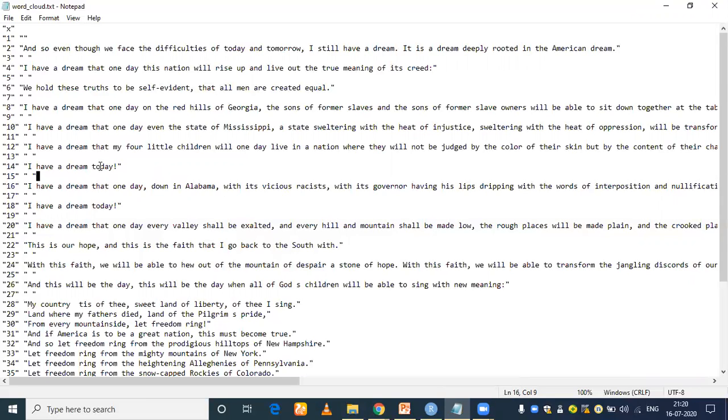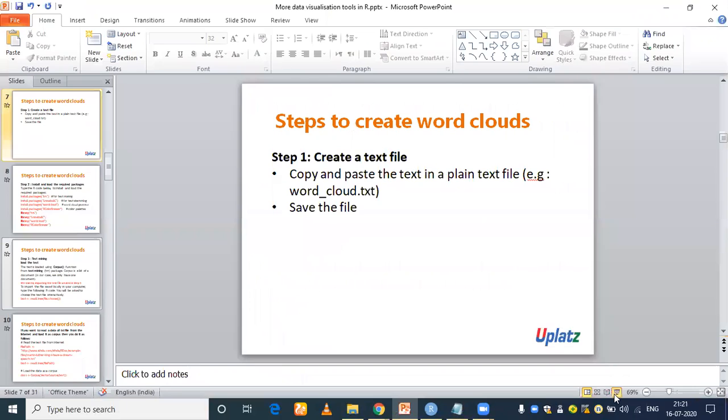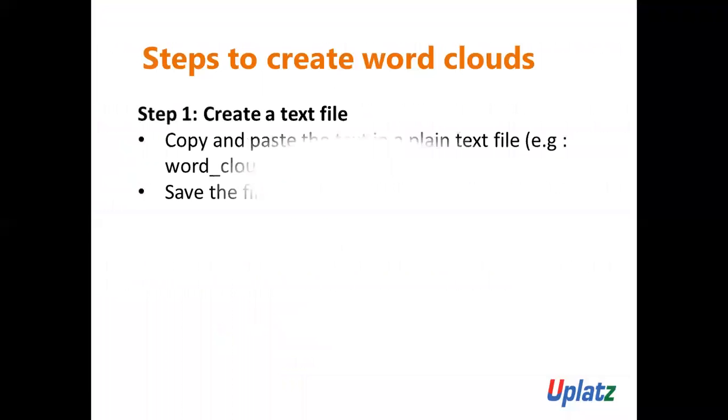We will also see how you can directly read this data from the internet and store it in a variable or in a file. So don't worry, even if you don't have this file, no problem. And if you want it, I will share it. The name of this file is word_cloud.txt. Got it? The first step is to create a text file.